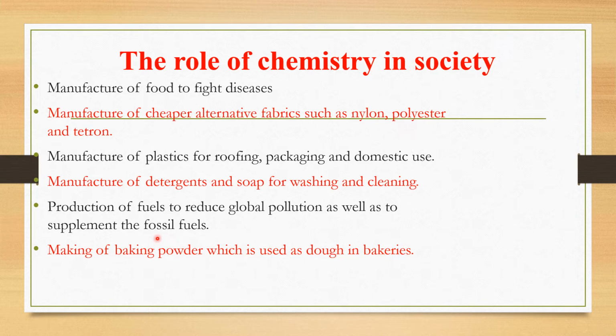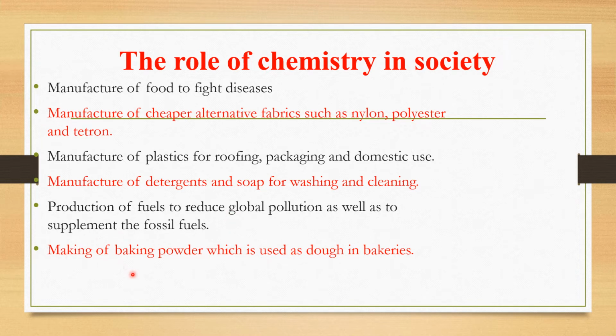Next, chemistry aids in the production of fuel to reduce global pollution as well as to supplement the fossil fuels available. So for us to choose the means of fuel that you're going to use, it has to be cheap and easily available. So chemistry helps in the fractional distillation of crude oil so as to produce the fractions of oil such as petroleum and diesel, paraffin, and so on, which are also used in the society.